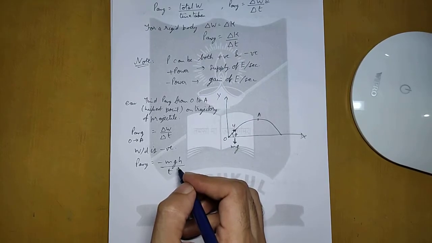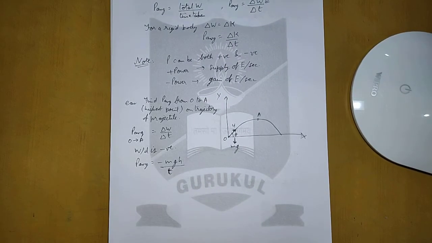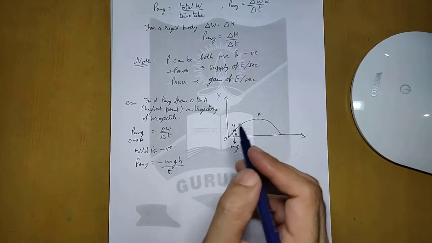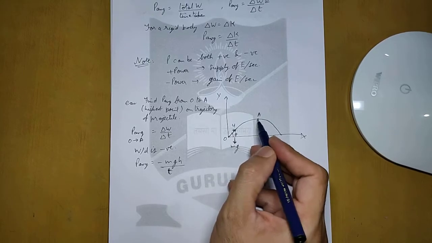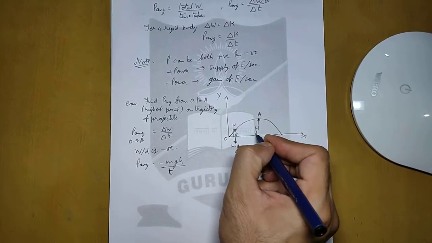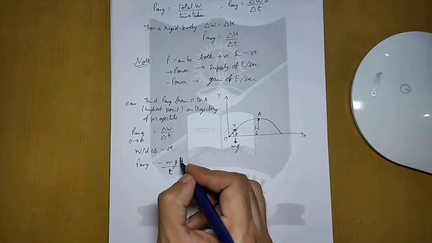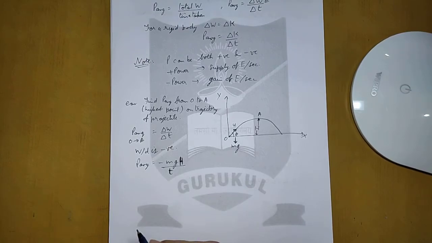Now here, if we put the values, if we put the formula for the time of flight of projectile, and we know that from O to A this time will be halved, and this is also the maximum height. So instead of h, we can put the formula for maximum height. We have already done this formula in the videos about projectile motion.